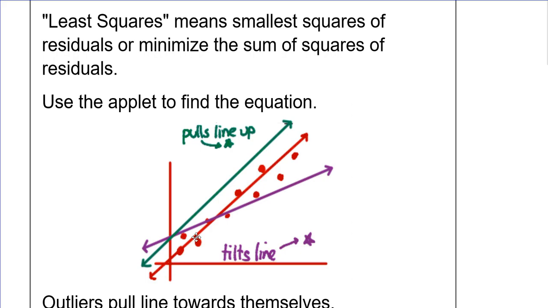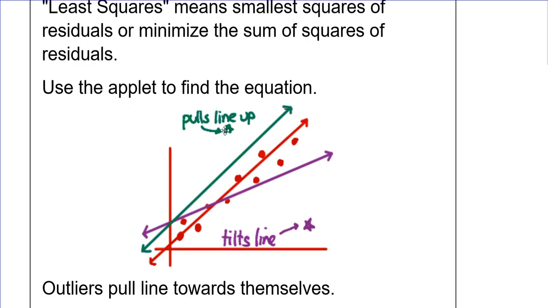Depending on when you add in these values, these outliers, we can see the ones here in green. If I added something like that, it's going to pull the line up towards that. It's going to raise your y-intercept. If I had something like here in purple, we can see how far away from the data set it is. It's going to lower our line of fit. So it may raise the y-intercept, but lower your slope, and we can see that effect here.